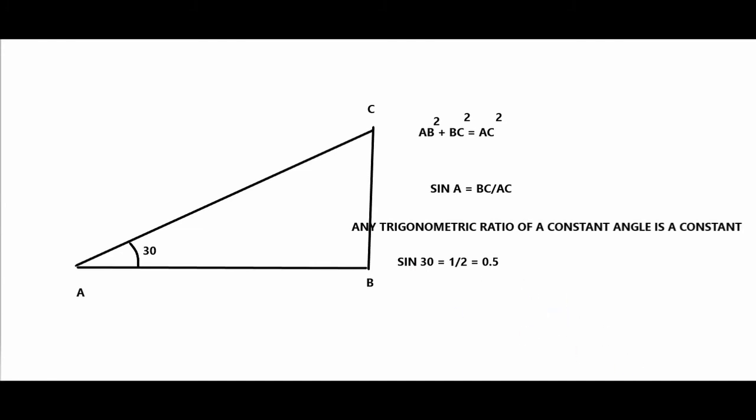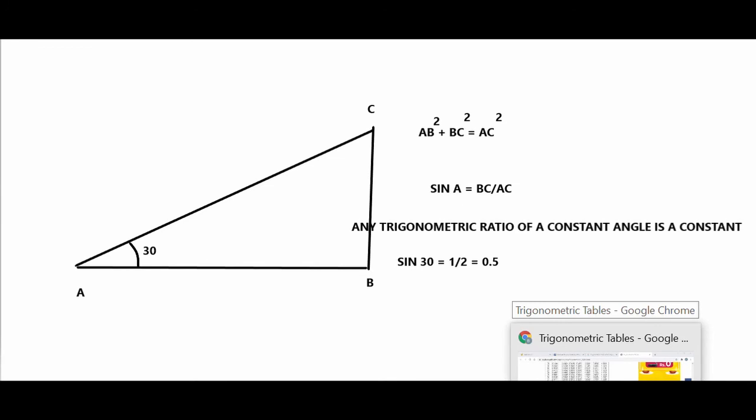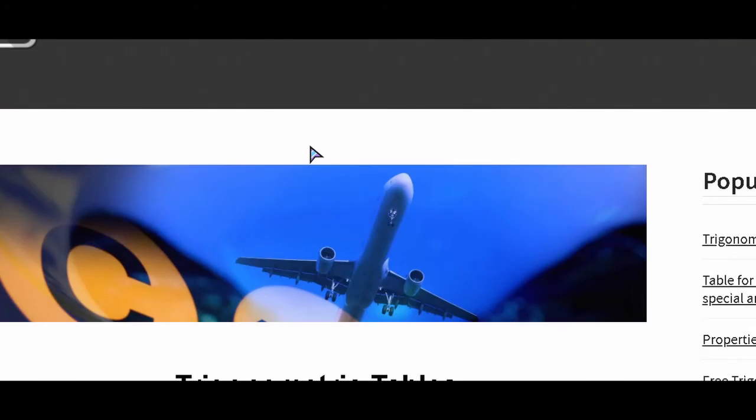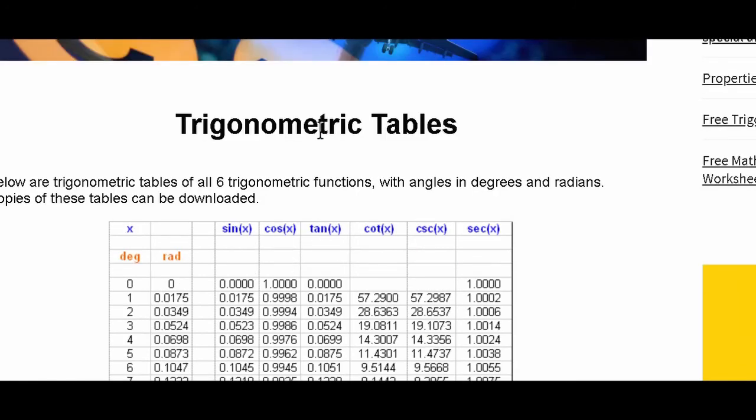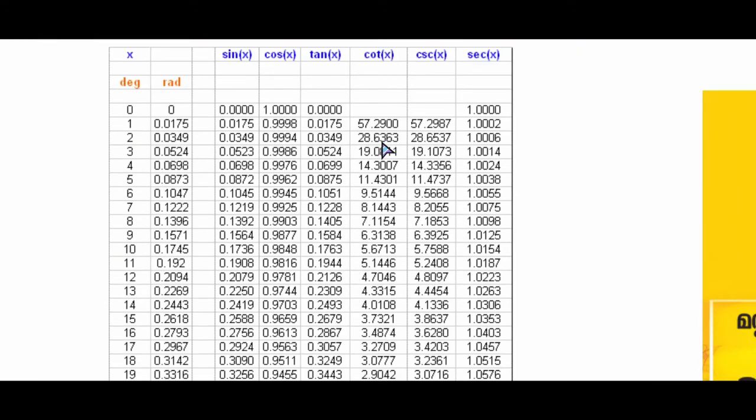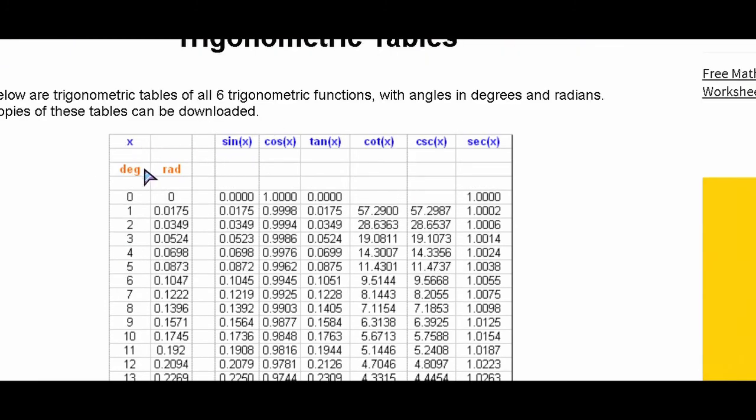In Google, just search for trigonometric tables. You find this sheet. I hope you can see these trigonometric tables, and this sheet lists each degree. Of course, this one is radians. This is degrees 0, 1, 2, 3, 4, and the values of sine x, cos x, tan x for that particular angle.